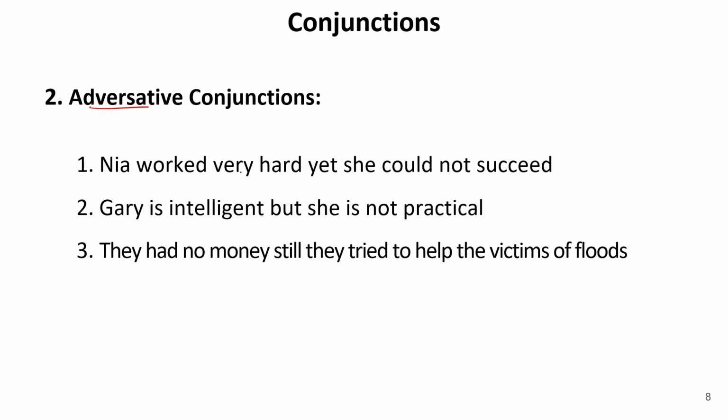For example, Nia worked very hard. Because she worked very hard, she should qualify the exam, but here it is written, yet she could not succeed. It means this is opposite to what she did. So she did something else, whereas something else happened. So this yet is just opposing this. So this is also known as coordinating conjunction.